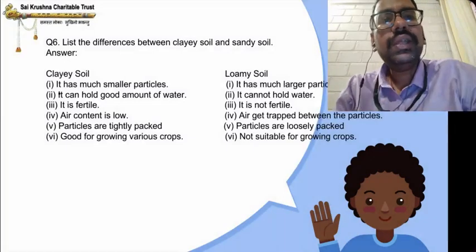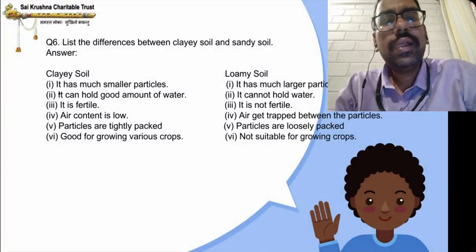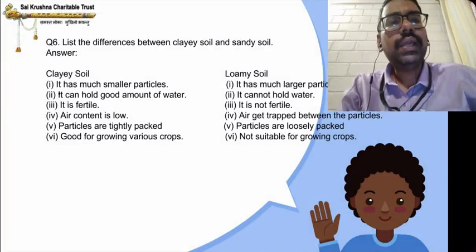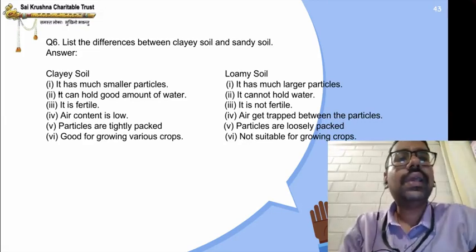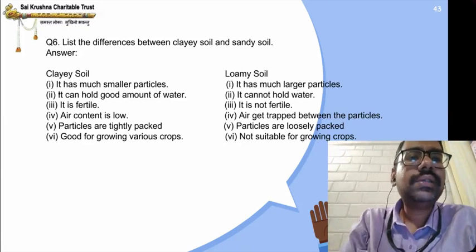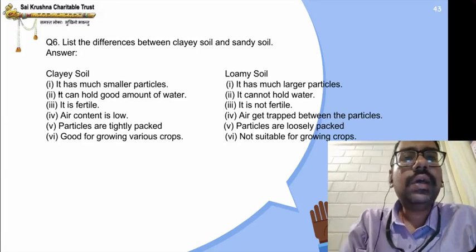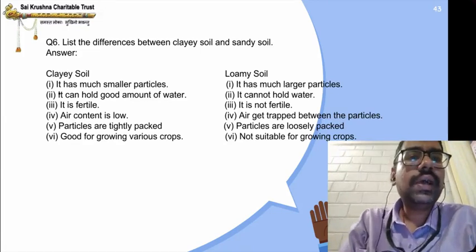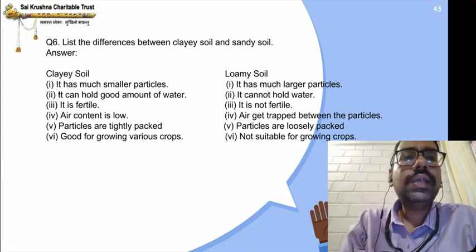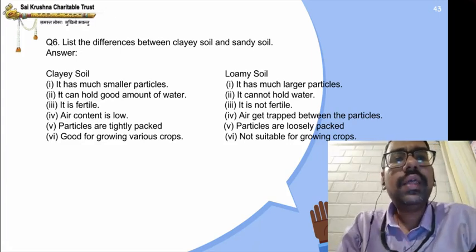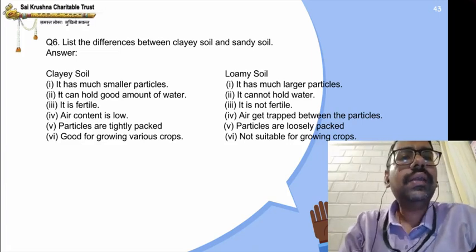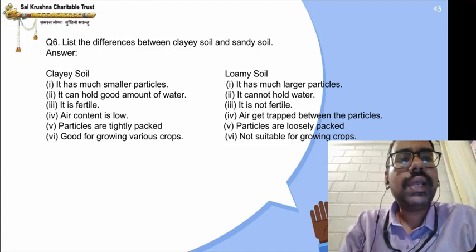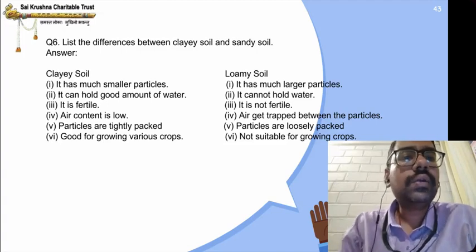Differences between clay soil and sandy soil. Children, this is sandy soil, not loamy soil. Clay soil has small particles. Sandy soil has larger particles. Clay soil can hold good amount of water. Sandy soil cannot hold water. Clay soil is fertile. Sandy soil is not fertile. Air content is low. Air gets trapped between particles. Particles are tightly packed. Particles are loosely packed in sandy soil. Good for growing crops, not good for growing crops. Okay.